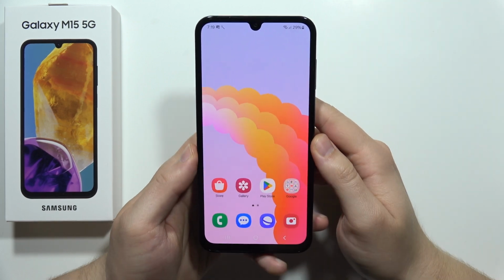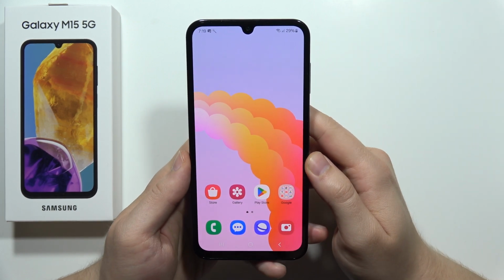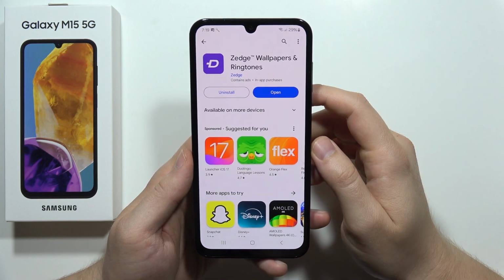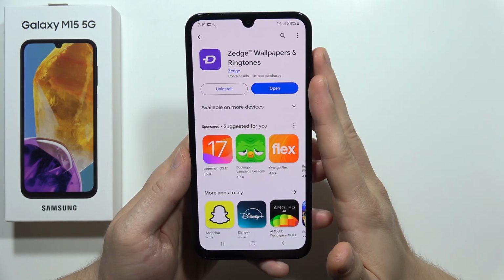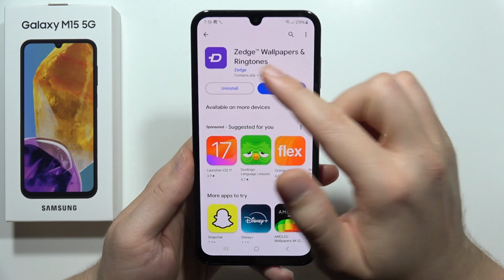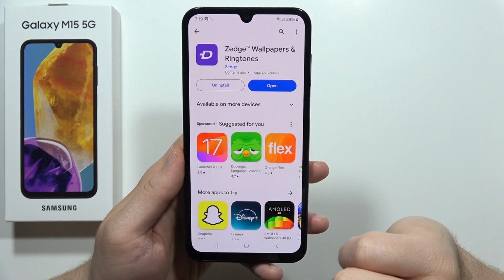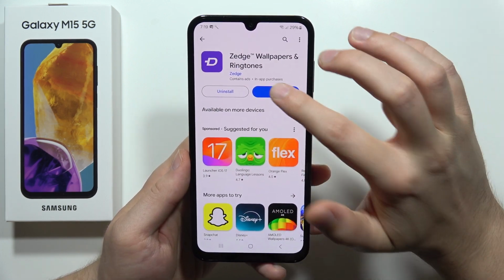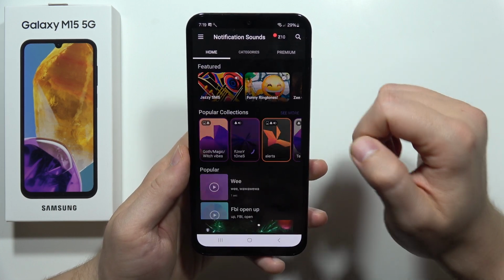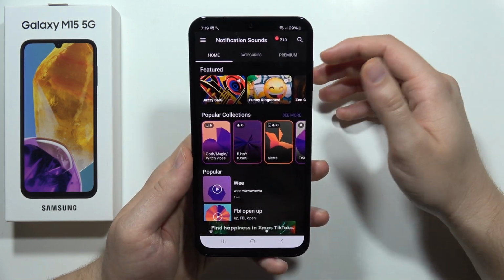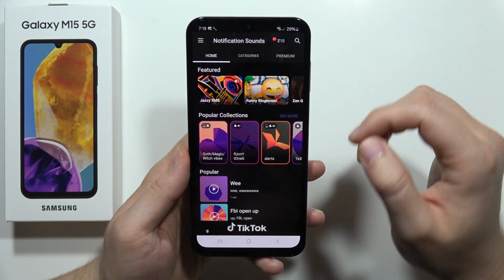Hey, to get an iPhone ringtone on the Samsung Galaxy M15 5G, first of all, you will have to go into the Galaxy M15 5G Play Store, download this application, Zedge Wallpapers and Ringtones, and after this, you have to click Open. Then if you have any notifications or permissions, just accept all of them.